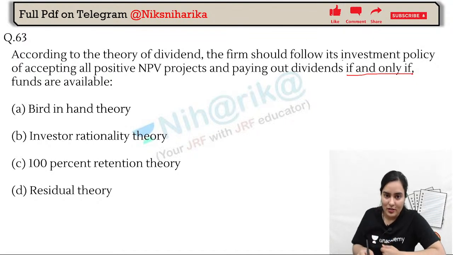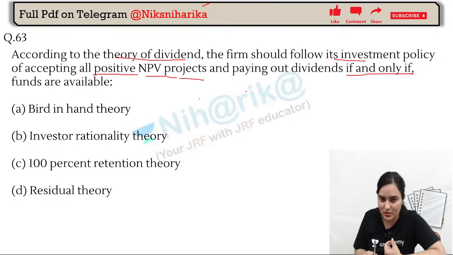Dekho, according to the theory of dividend, it is saying which theory of dividend states that the firm should follow its investment policy of accepting all positive NPV projects.